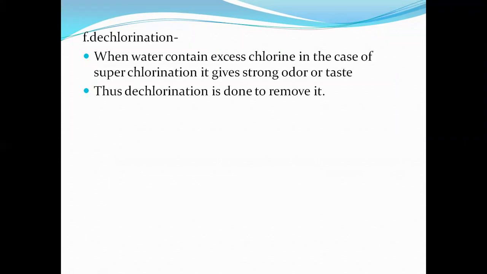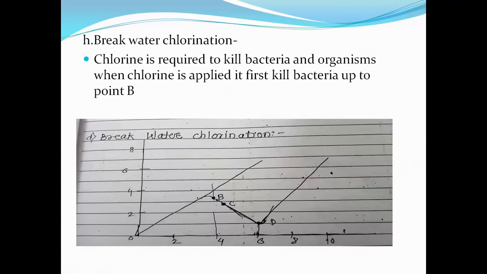When water contains extra chlorine, it can be removed from the water by the process of dechlorination. Then the last form of chlorination is breakpoint chlorination or breakwater chlorination. What is the procedure of breakpoint chlorination? Chlorine is required to kill bacteria and organisms.